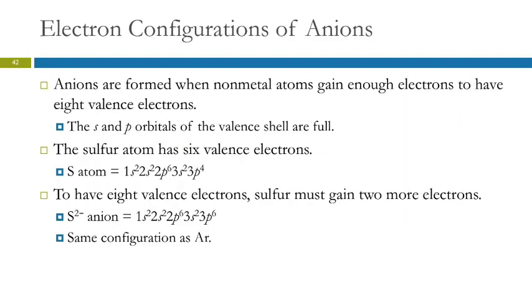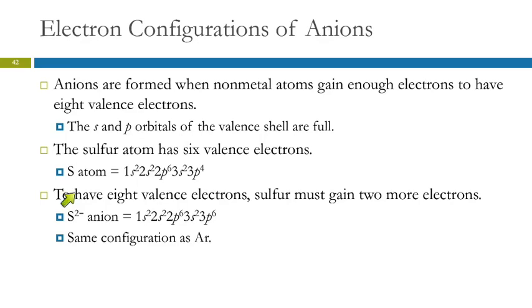Well, we can write electron configurations for ions also. Let's talk about anions. So anions form when nonmetals gain enough electrons to have 8 valence electrons. In that situation, the s and p orbitals of the valence shell are full, and that's more stable.